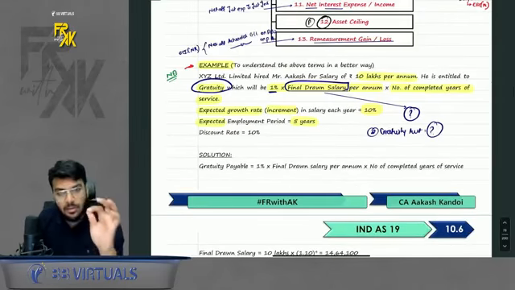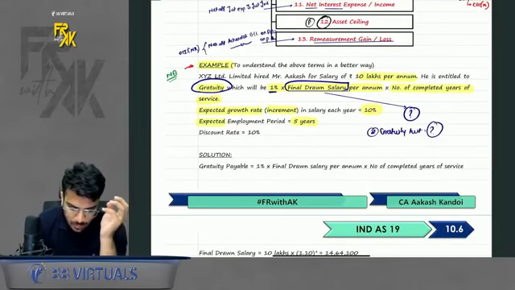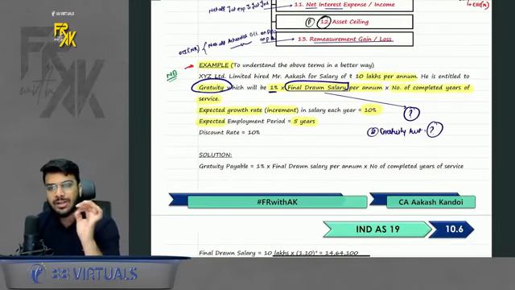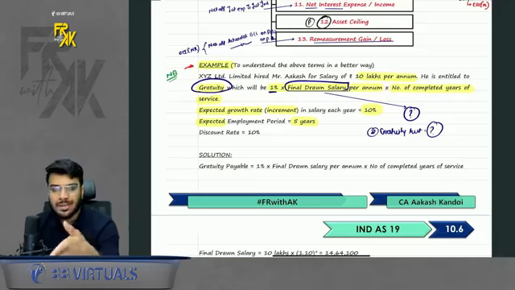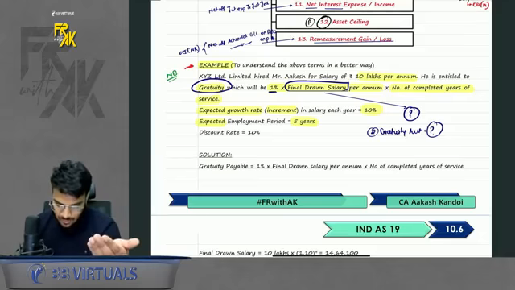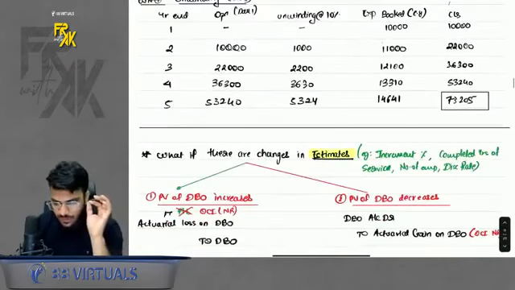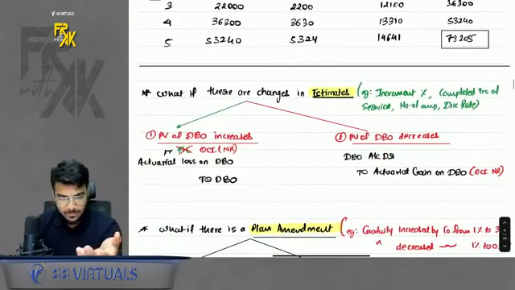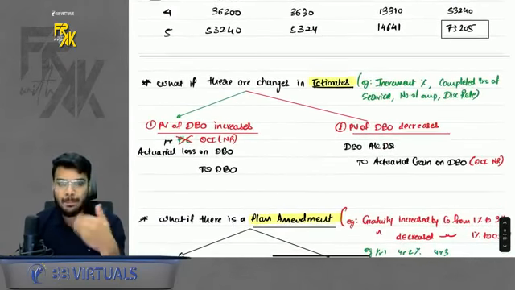Now I guess we all will agree that in this question there were so many assumptions. What if after 1 or 2 years there are changes in assumptions? Then what to do? Whenever there are changes in your assumptions or estimates, two impacts can be there.